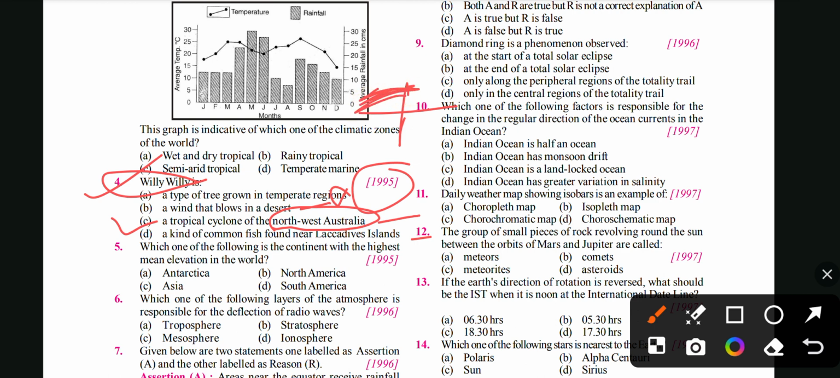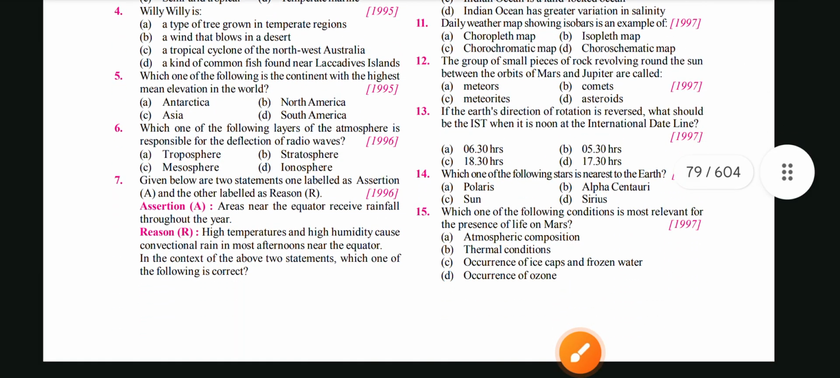Okay. Next is, which one of the following is the continent with the highest mean elevation in the world? If we see the highest elevation of the continents, then it will be Antarctica. Antarctica is the highest continent on the planet with an average elevation of 7,545 feet above sea level. The elevation of Antarctica at South Pole is 9,300 feet, meaning Antarctica's elevation is more than the Arctic. So the highest continent is Antarctica.